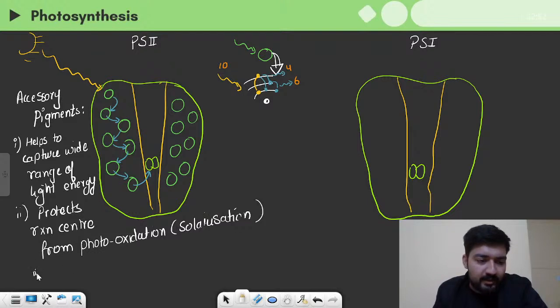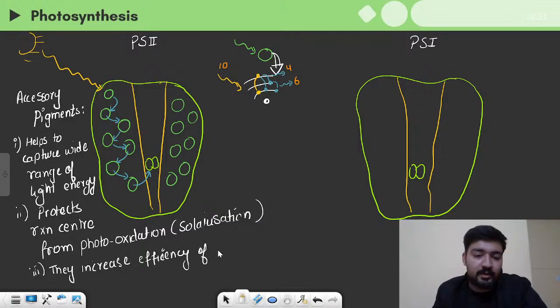And finally, we can add another point that they increase the efficiency of photosynthesis or light capturing, we can say, right? In general, photosynthesis, right? These are all.